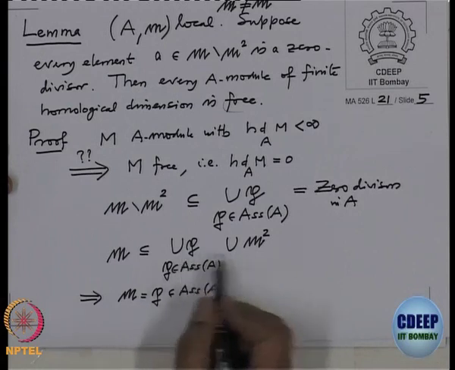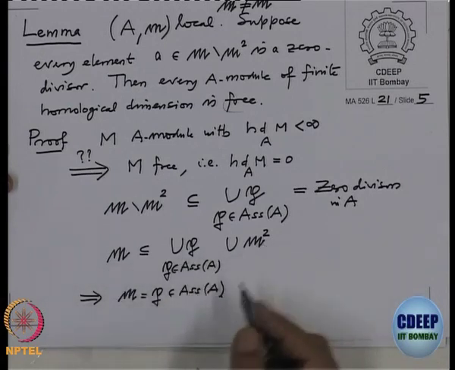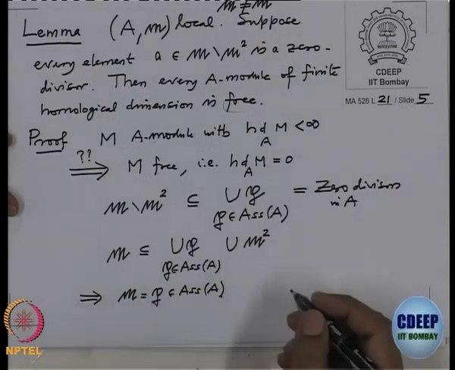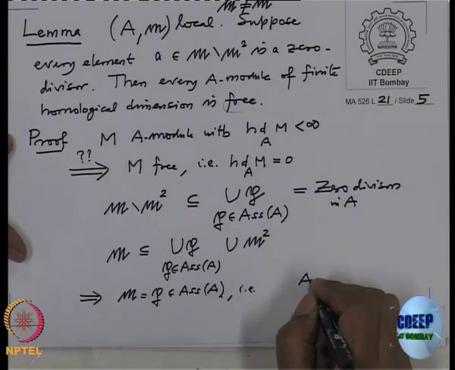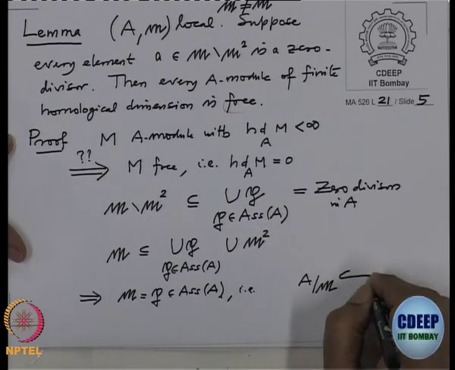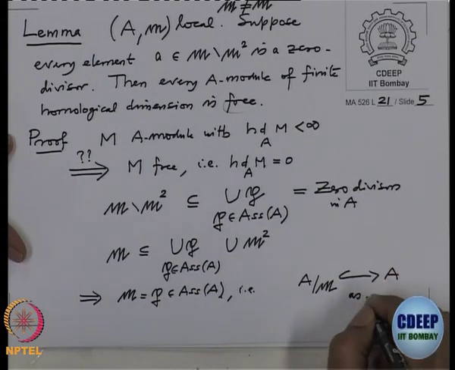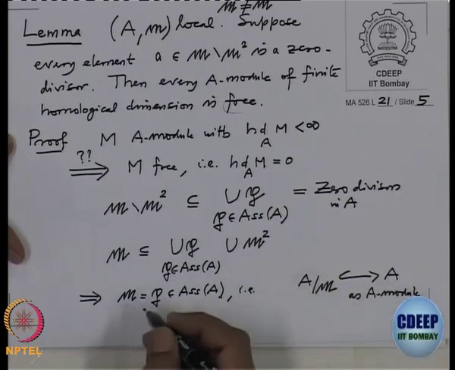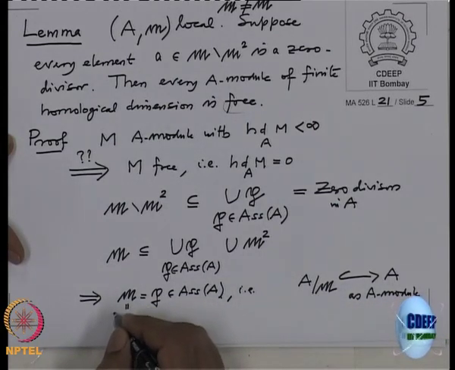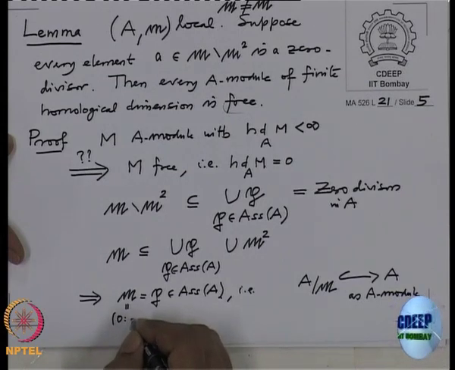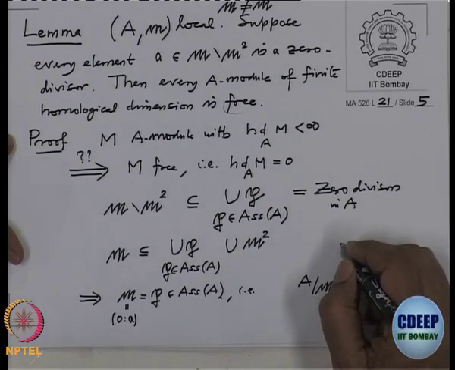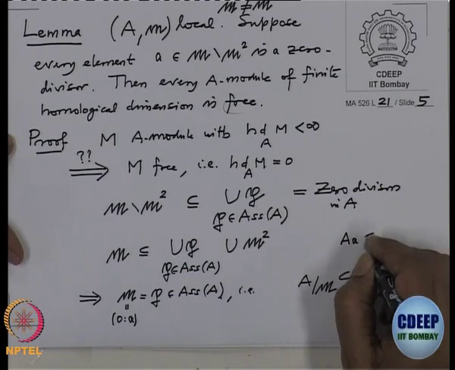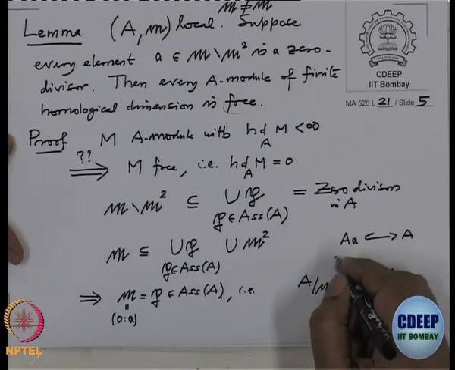By prime avoidance, because M is not contained in M square. So that means the residue field A/M will be contained inside A as an A-module. Somebody is an associated prime ideal means this is an annihilator of some element a, but then A/(ann a) is contained inside A, but A/(ann a) is A/M.